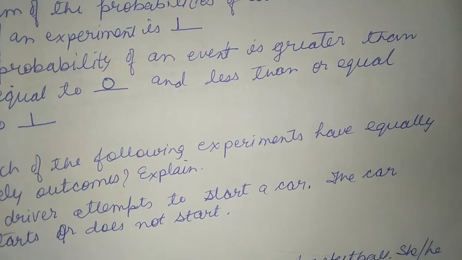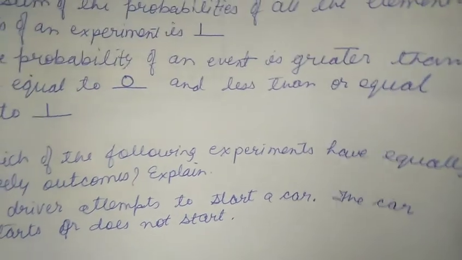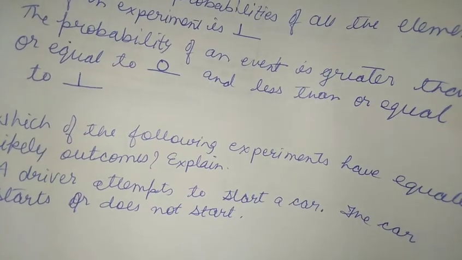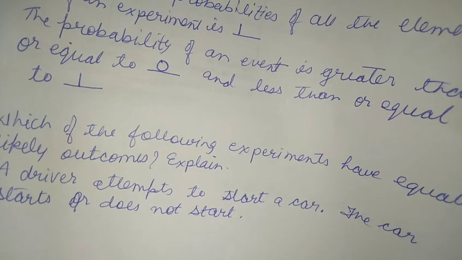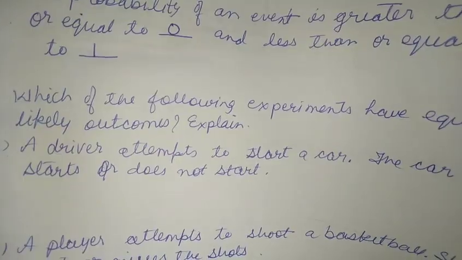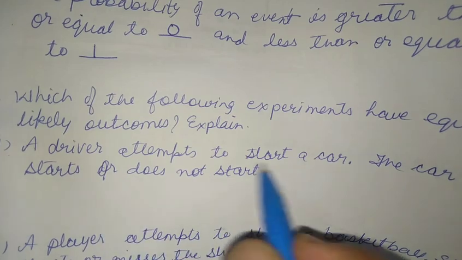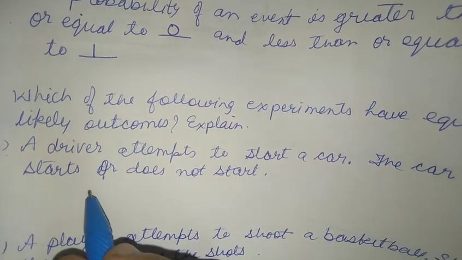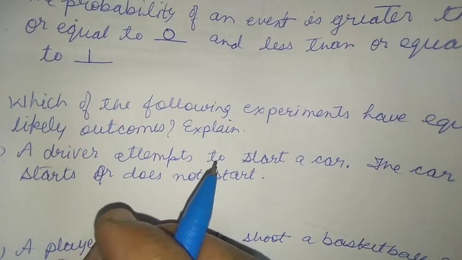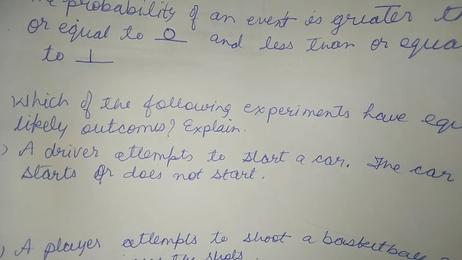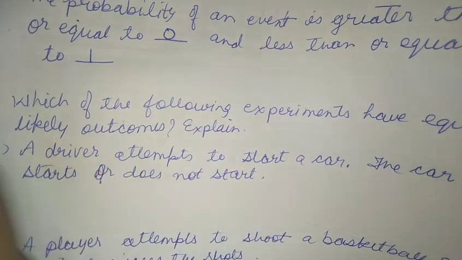Which of the following experiments have equally likely outcomes? Equally likely outcomes means that there is equal chance of getting each outcome. So let's do the first part: a driver attempts to start a car. The car starts or does not start. So it is not an equally likely outcome, as usually the car starts, but it will not start if the car is out of order. So we write it down.